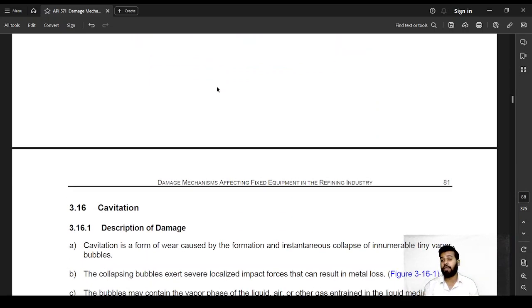So that was it for caustic stress corrosion cracking in this video. In the next video, we are going to talk about some other damage mechanisms in our damage mechanism series.